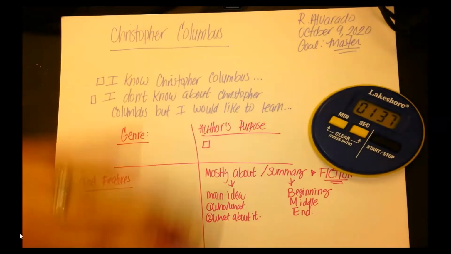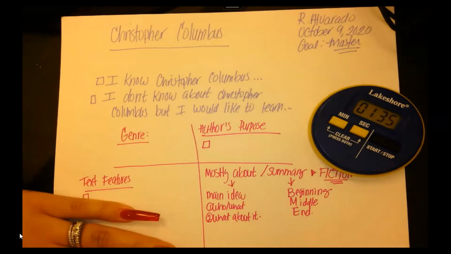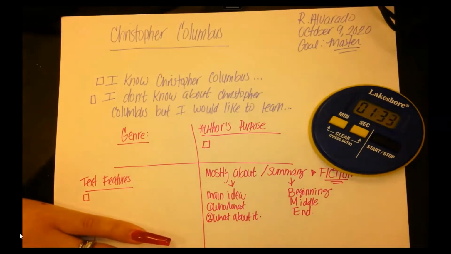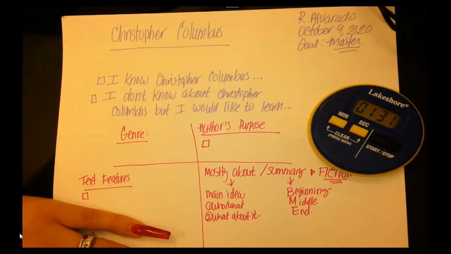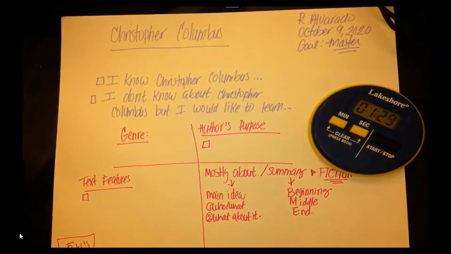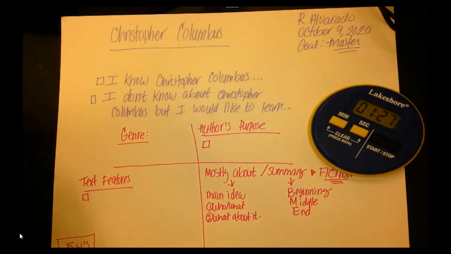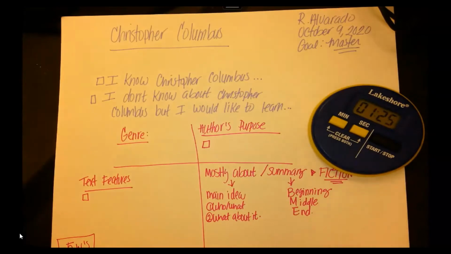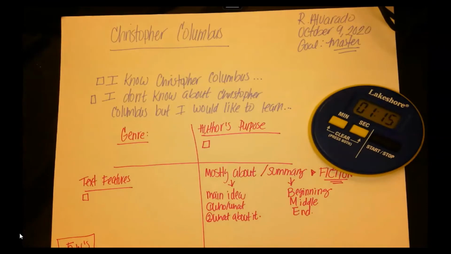Remember, all of this you should have already copied into a blank sheet of paper. If you don't have a blank sheet of paper, you can get your packet from reading class, find a blank sheet of paper, and copy all of this. You have a minute and a half. You have the last minute.